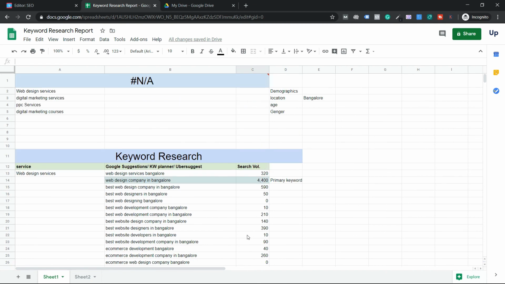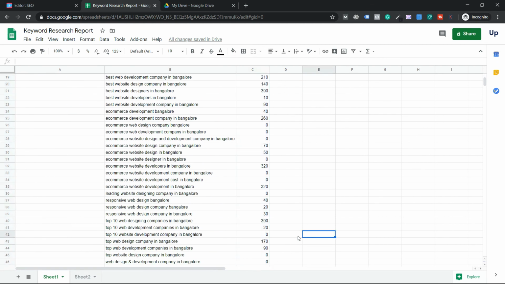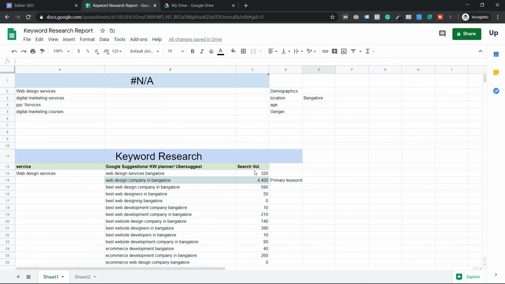Now for search volume, you can't get it for free, guys. If you want search volume, you have to go for a paid tool, or you have to individually copy all the keywords, go to Ubersuggest and paste them. But sometimes, guys, the metrics will vary. It's not 100% right, and we don't know which tool is better. But most of them take their access from the Google API only. Okay, guys, so this is the assignment of today's class.